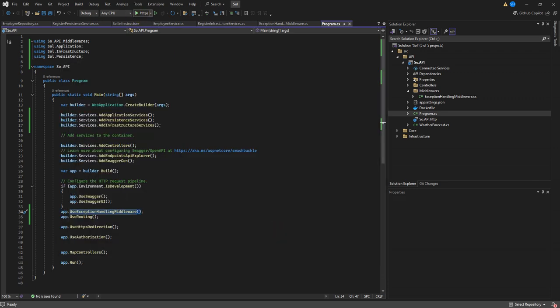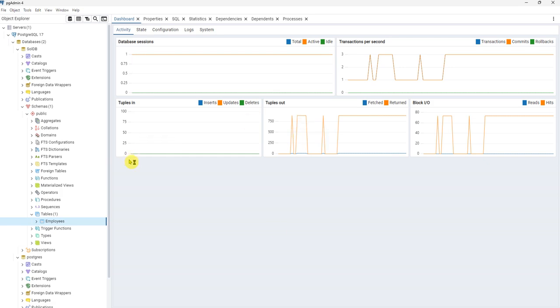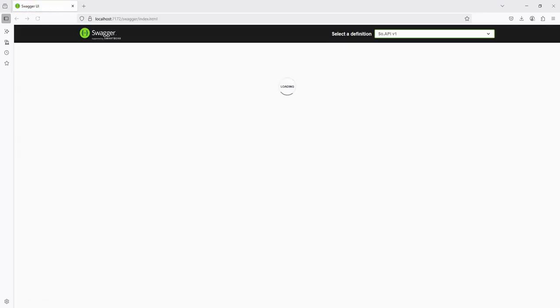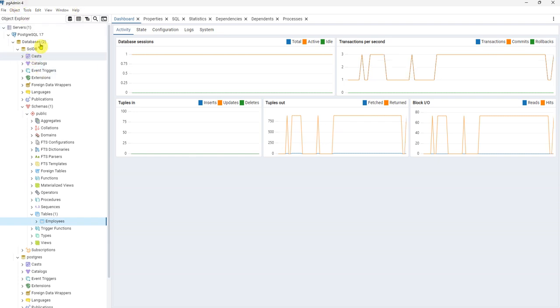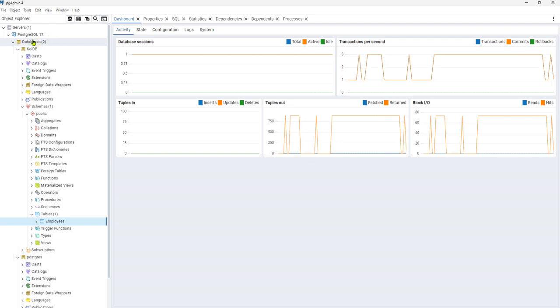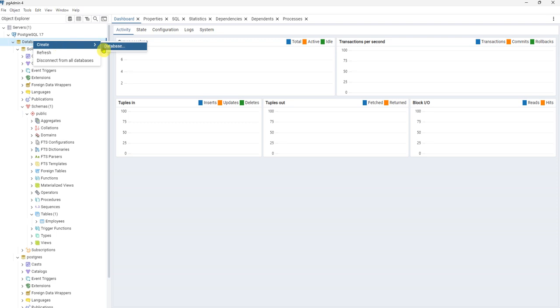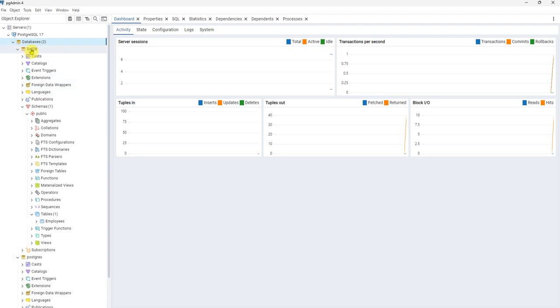And one more thing, in PostgreSQL, I created this database. In PostgreSQL, you can download the PostgreSQL Server Community Edition and the management tool, that is pgAdmin 4. You can download it from the internet. From that you will create a new database, like I created Sol.DB.